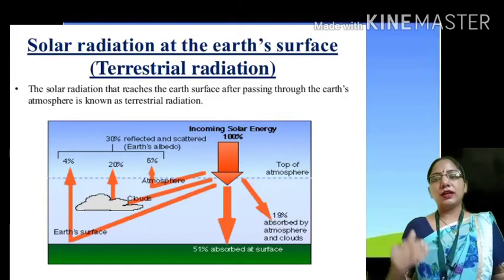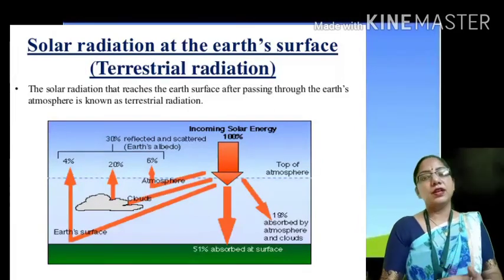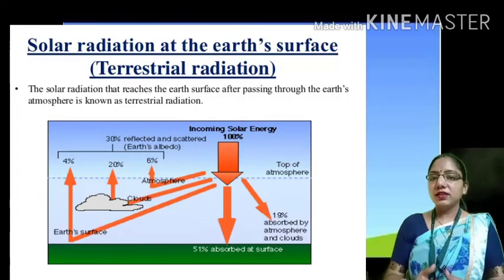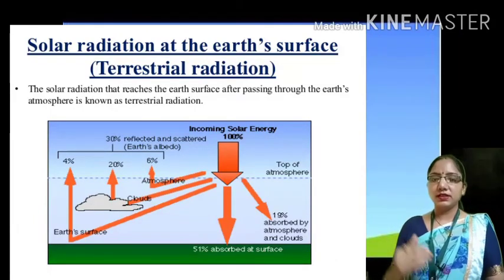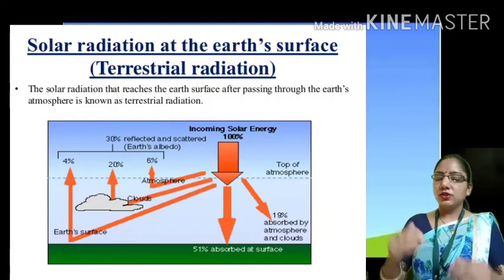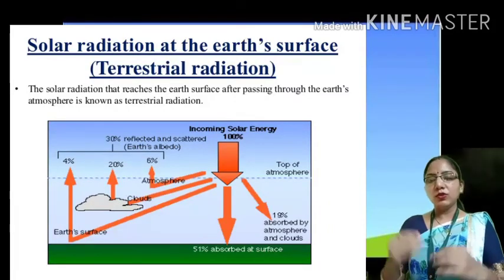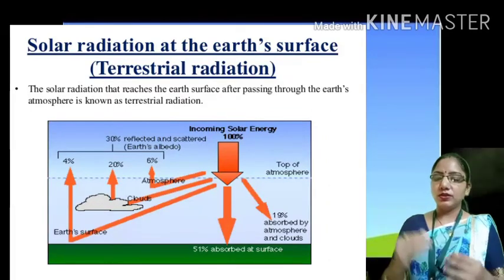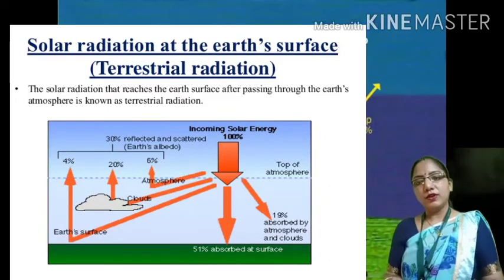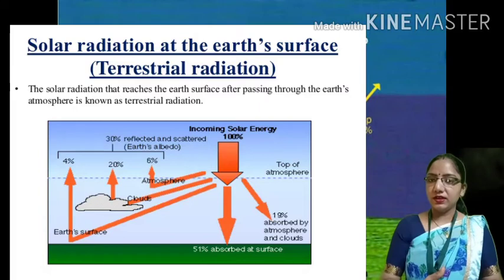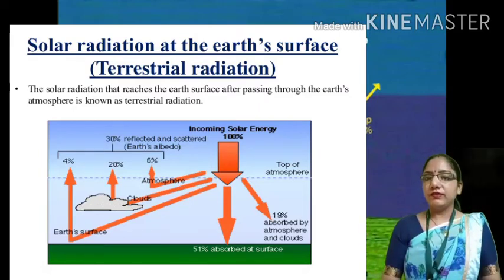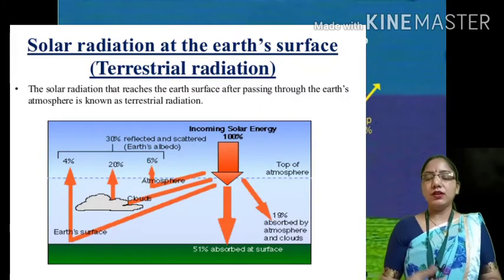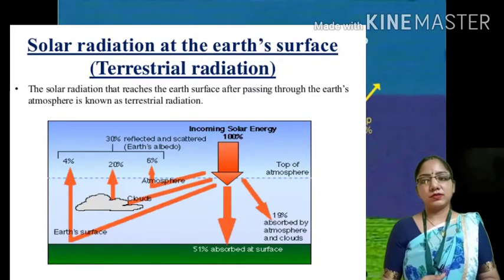So students, that is one part of heat balancing. There is one more part of heat balancing, that is known as the heat budget. Through more theories and evidence, we will study the heat budget of the planet Earth, how it works and how it influences our temperature as well as the climate.